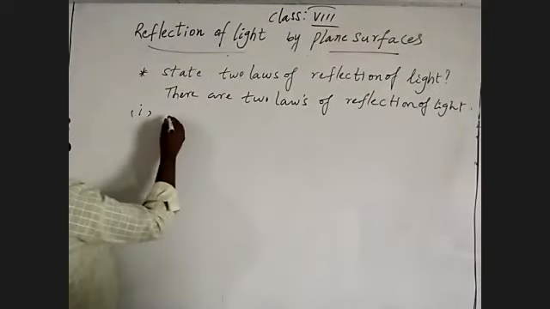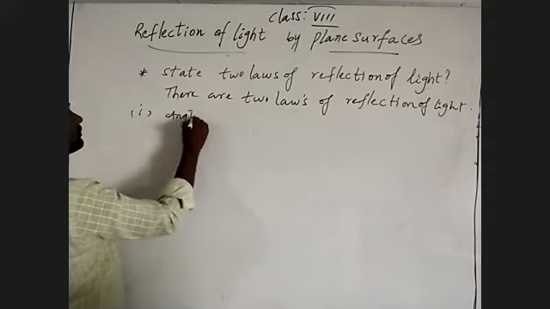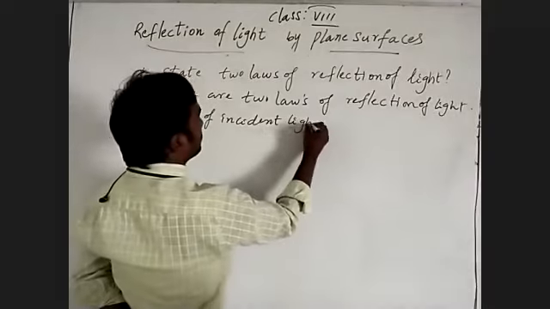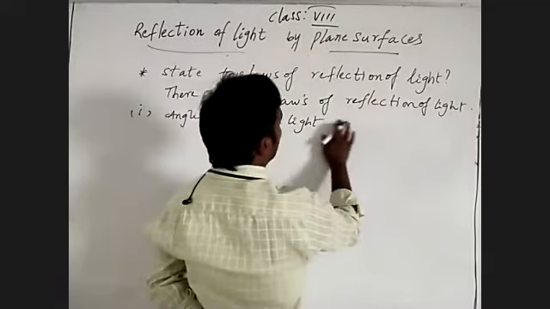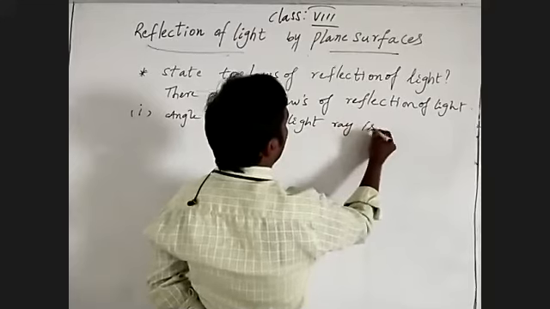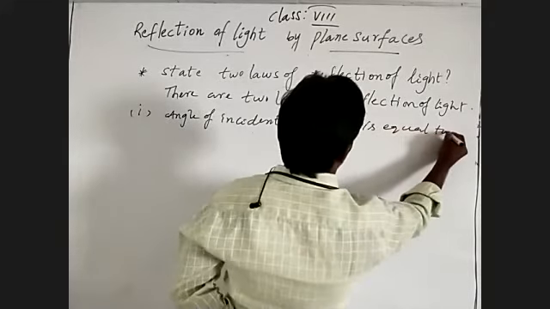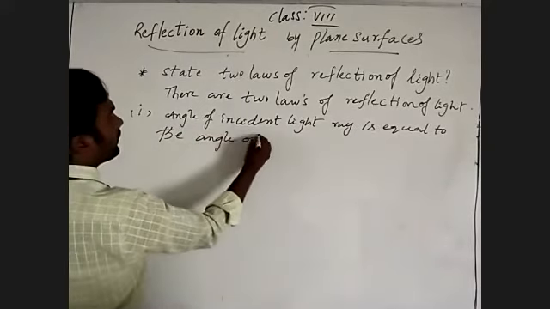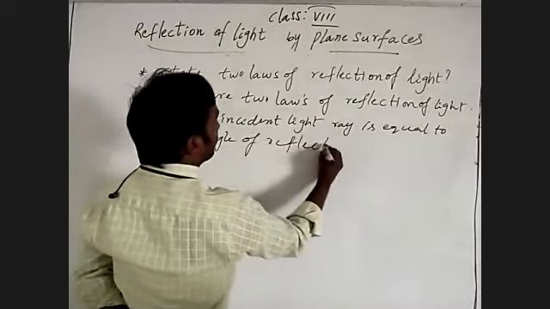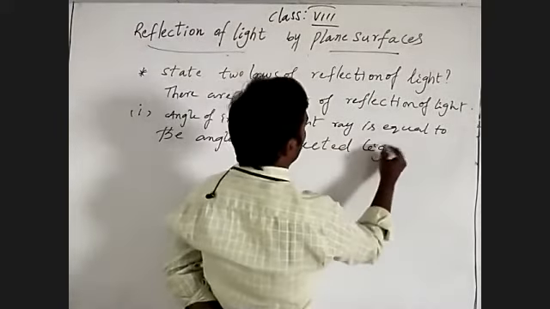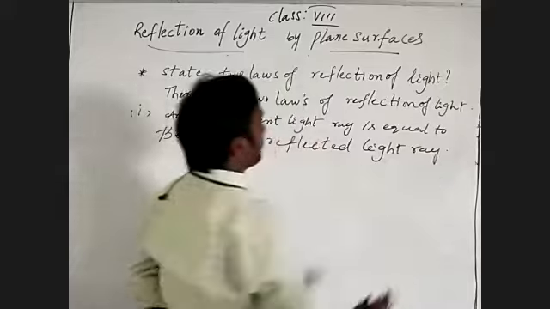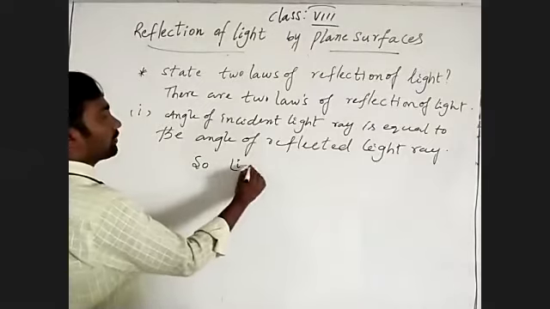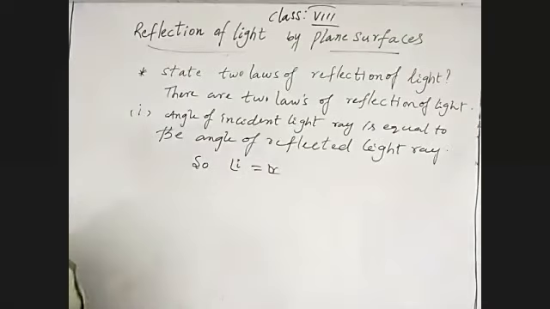One is: the angle of incidence of the light ray is equal to the angle of the reflected light ray. So you can write: angle of incidence is equal to the angle of reflection.